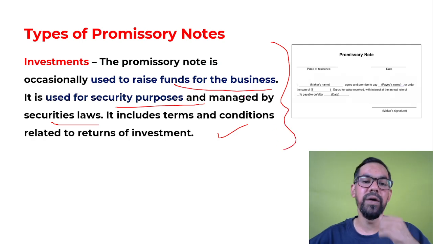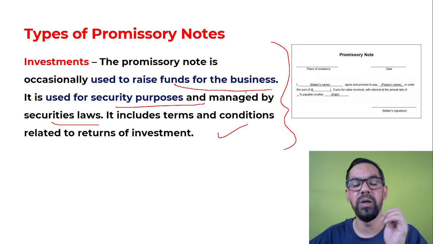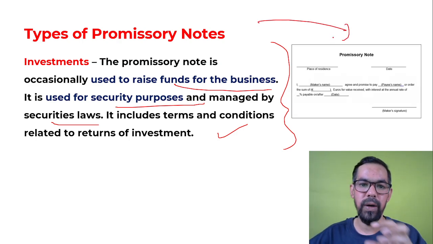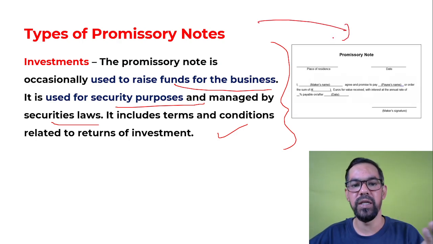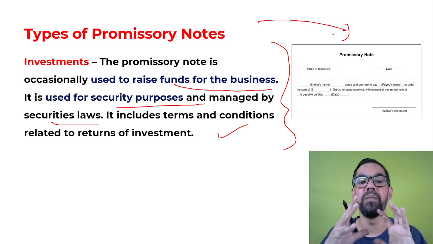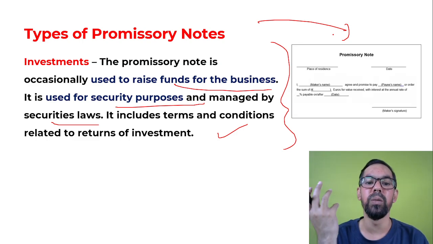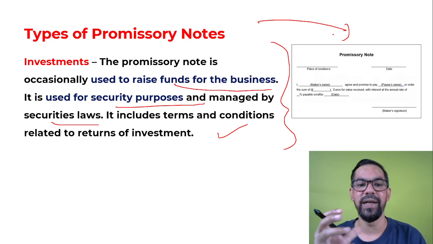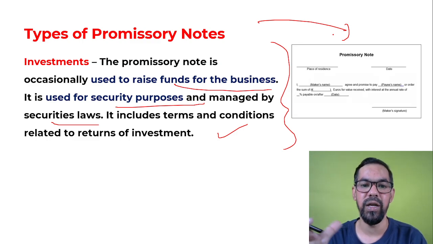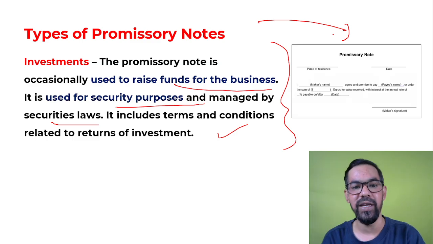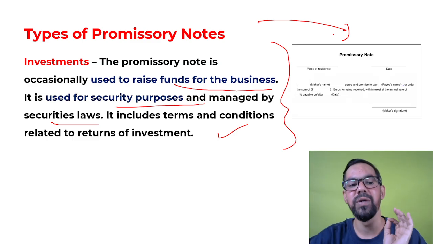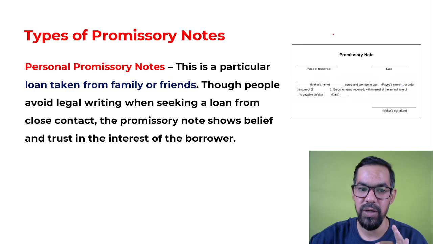Let's say a company is raising funds from the market, so they issue a promissory note, promising they'll pay this much money to you, like bonds. If you see the bonds now, let's say TCS issues a bond in the market. How will they make the promise? TCS promises to pay a certain amount of money. Let's say you invested 5 lakh rupees at the rate of 10% for 10 years. That is also a promissory note. Hope you get this clearly.